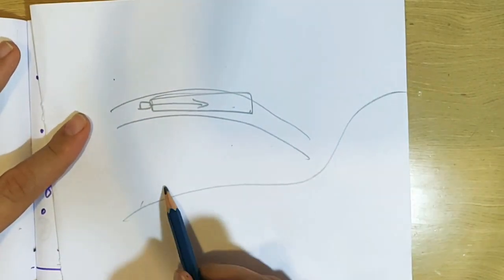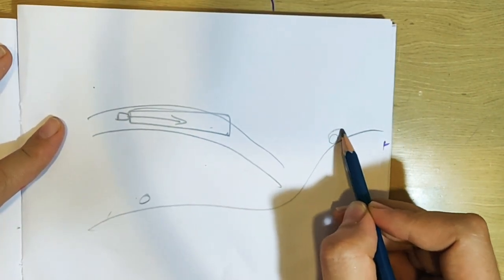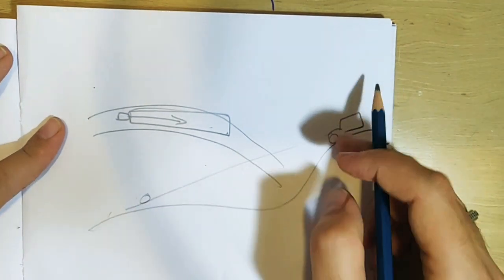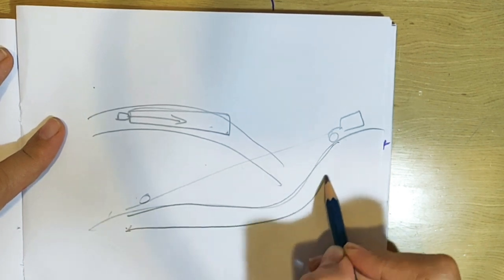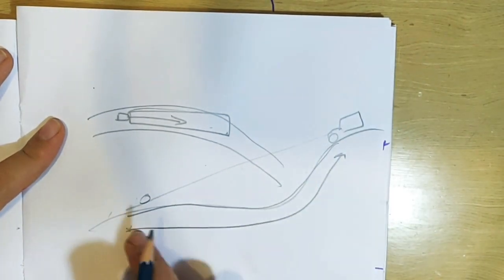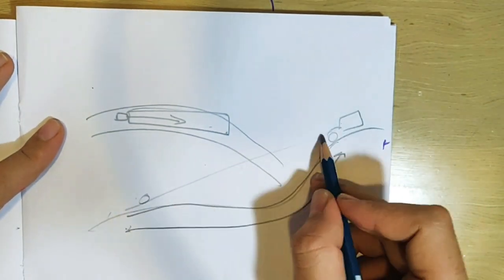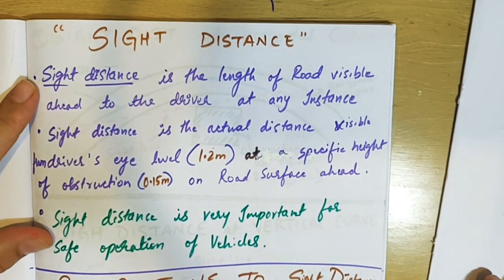Imagine you're driving on any part of the road. If you're driving downwards, you can see up to here. This distance from here to here, which is measured on the road, not aerially, is called the sight distance. So how much the driver can see ahead of him is basically the sight distance.